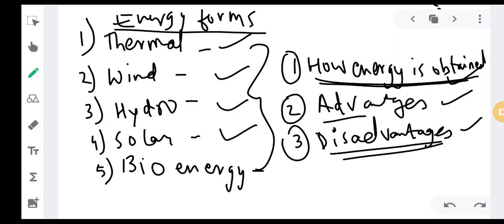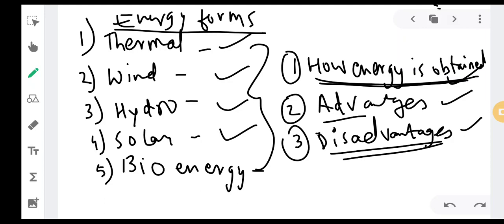electricity. Okay, so we generally derive electricity from these five basic energy sources. What are those five basic energy sources? There are many more also, but you have only five. What are those five? The first one is thermal energy, second is wind energy, third is hydro energy, nothing but water, energy derived from water, or electricity which is derived from water. There is electricity which we can derive from solar energy, nothing but from sun. Okay, there is electricity which we can derive from bioenergy.